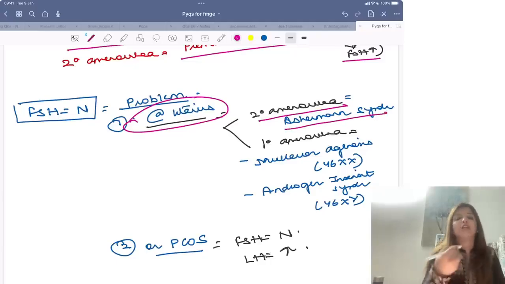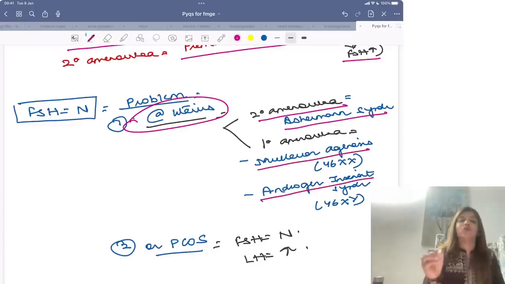The uterine problems which lead to primary amenorrhea are Mullerian agenesis and androgen insensitivity syndrome. In Mullerian agenesis, 46XX will be given; in androgen insensitivity, 46XY will be given.